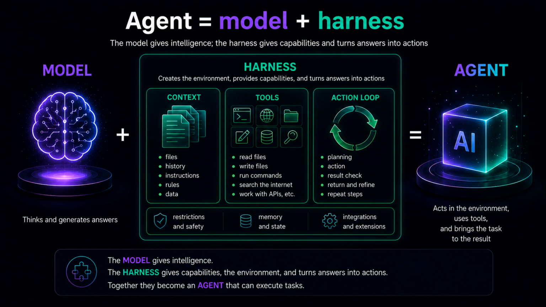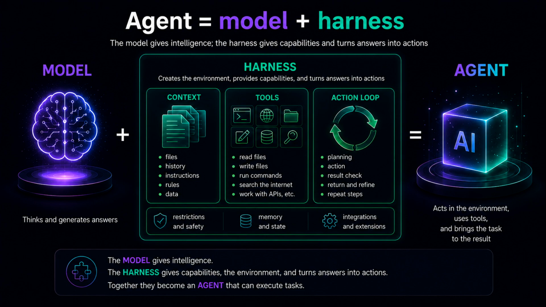The model is the intelligence. It is the part that understands language, reasons, writes, summarizes, plans, and generates. The harness is everything around the model that turns answers into actions. It gives the model context. It gives it tools. It controls what files it can access. It stores the state of the task.